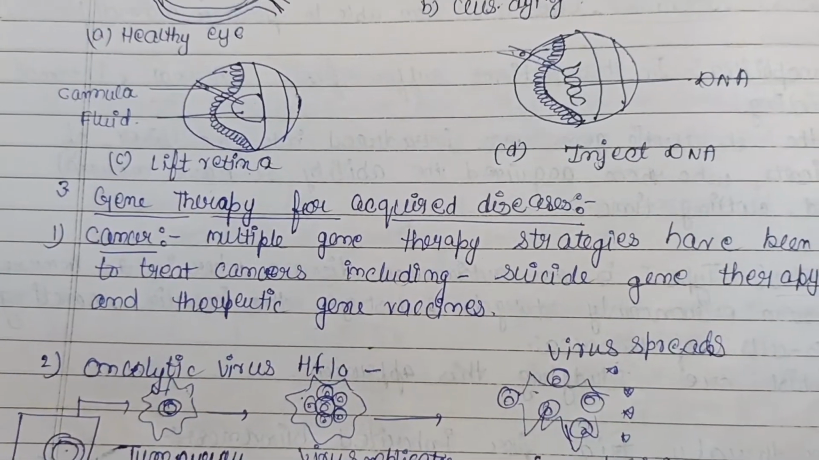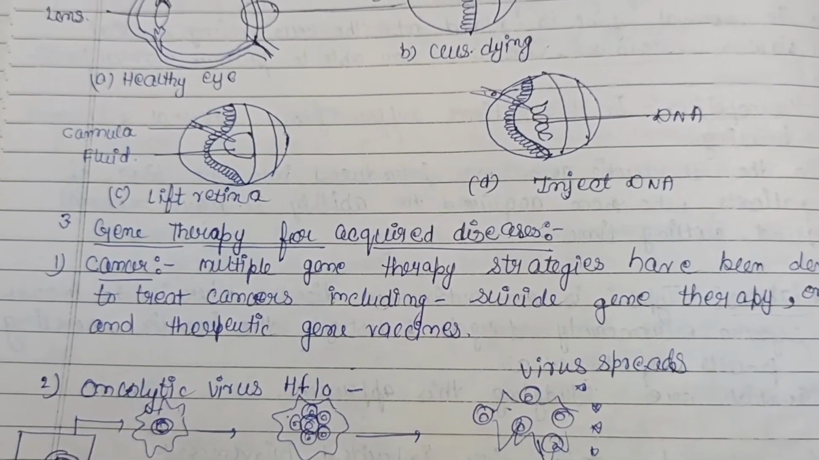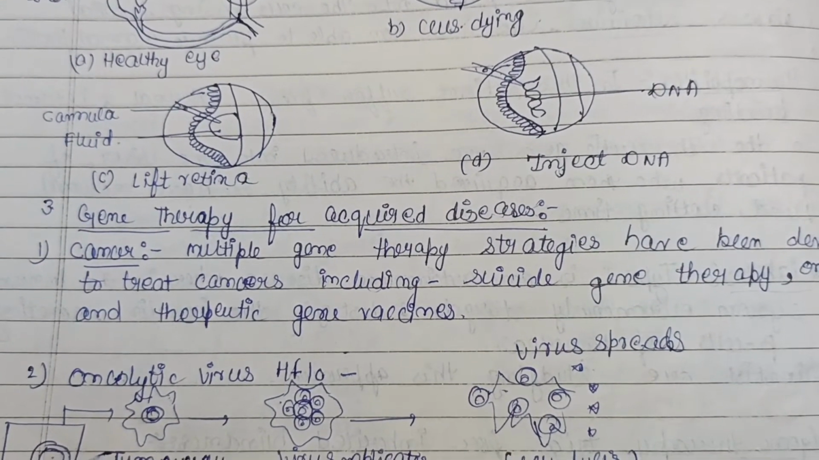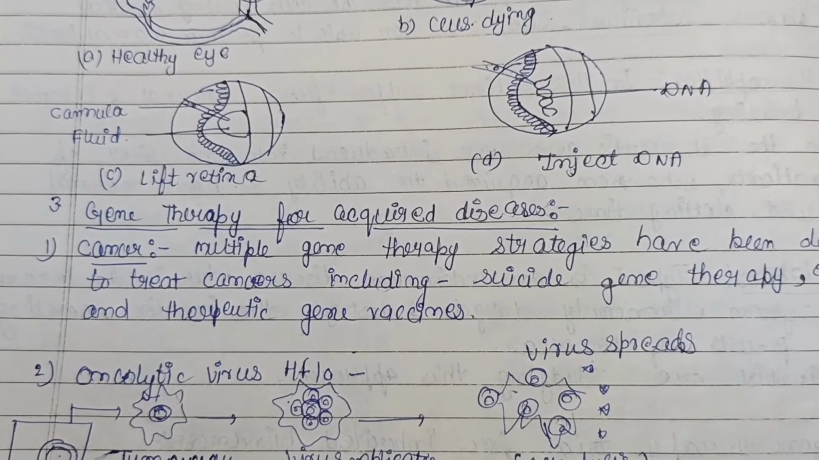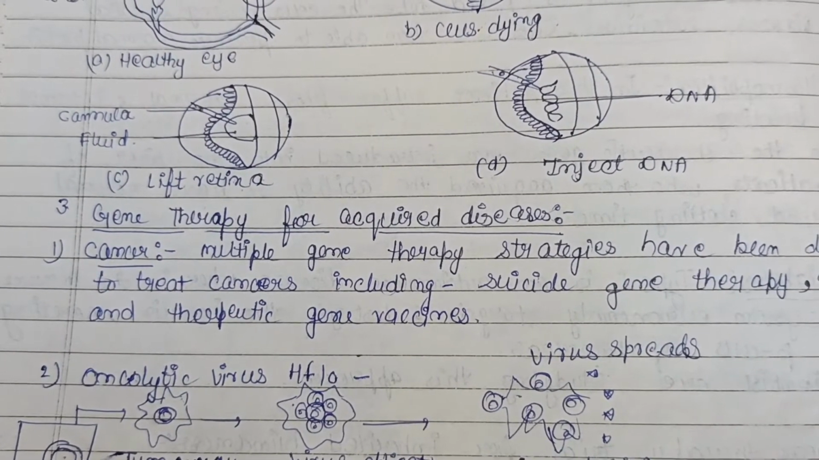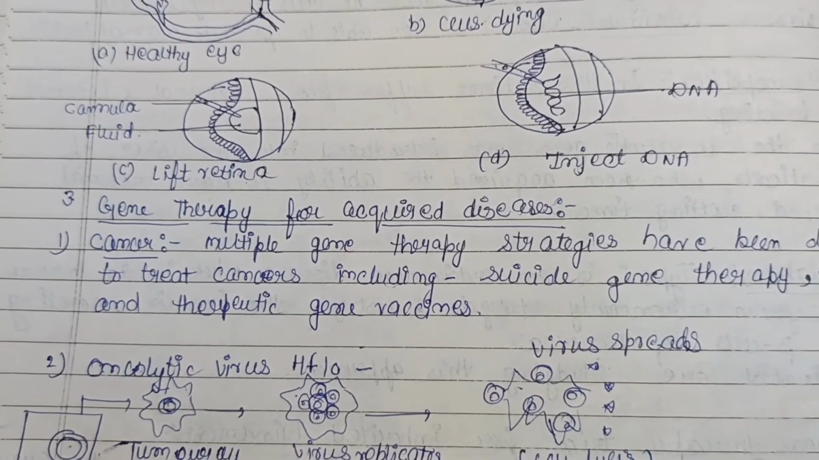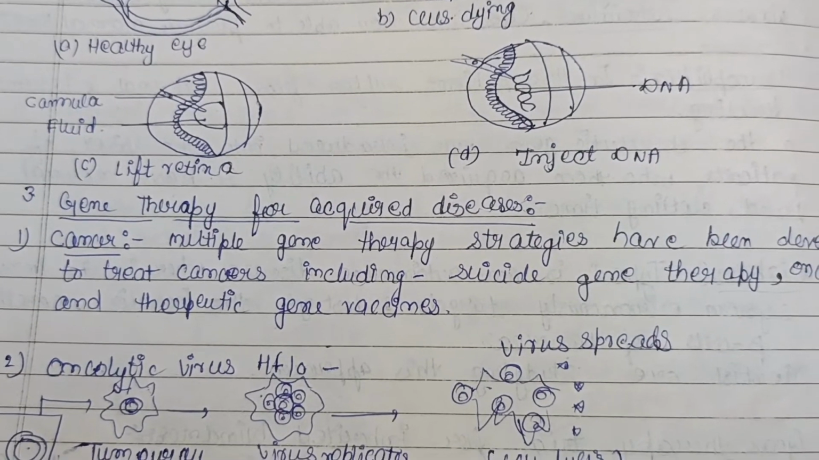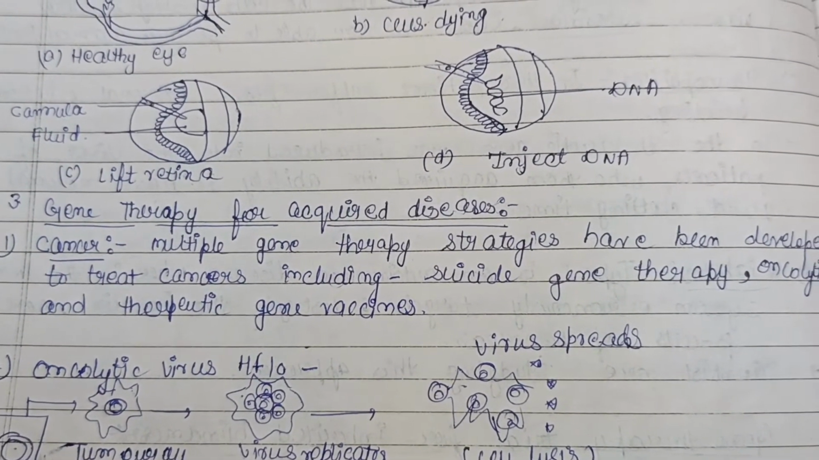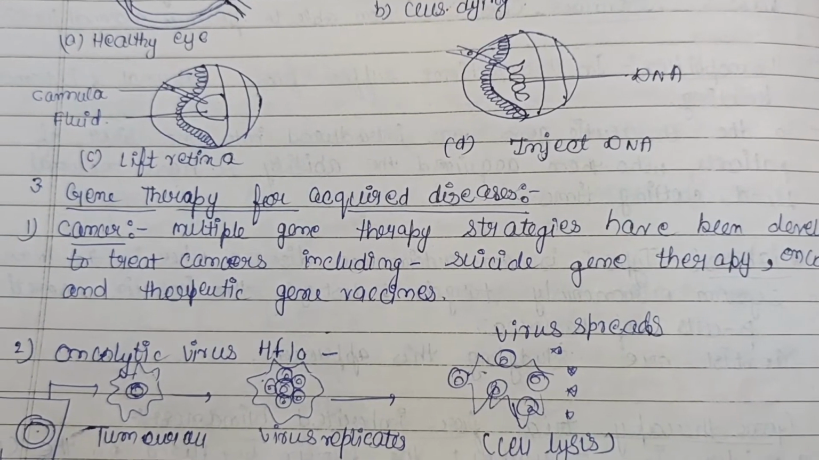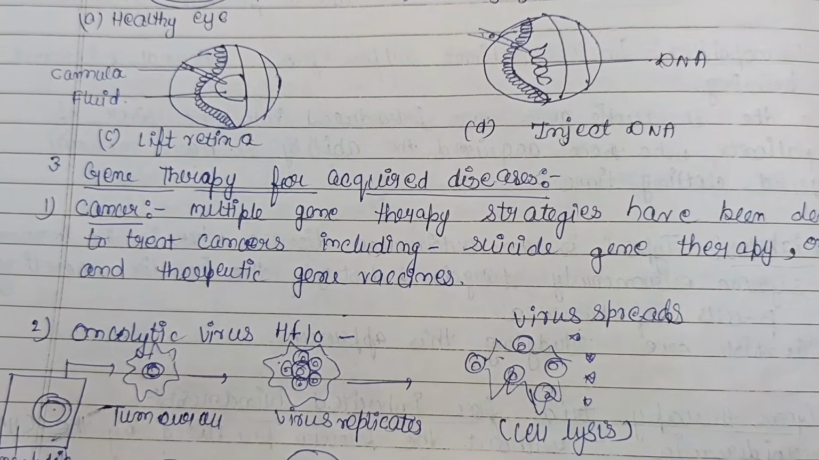Then gene therapy for acquired diseases, that is, they are not inherited. Okay, we can say they are acquired after the birth of a person. First is cancer. So multiple gene therapy strategies have been developed to treat cancers, including suicide gene therapy, oncolytic gene therapy, and therapeutic gene vaccination.